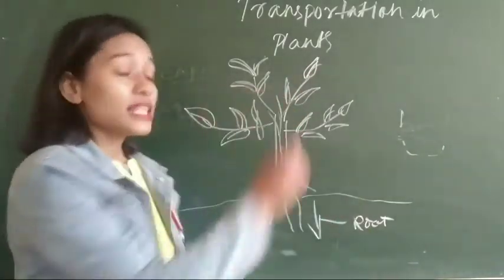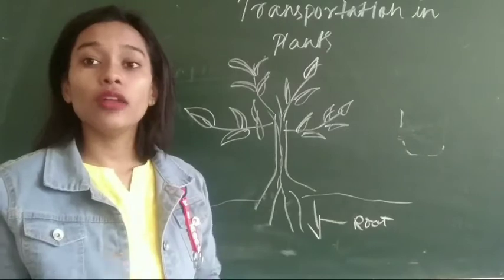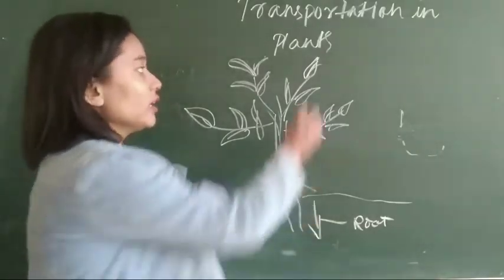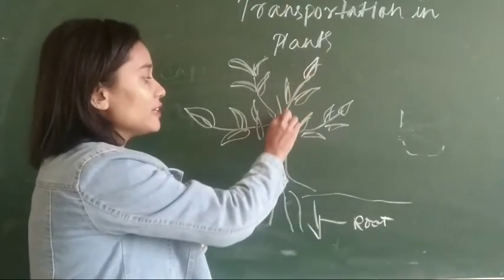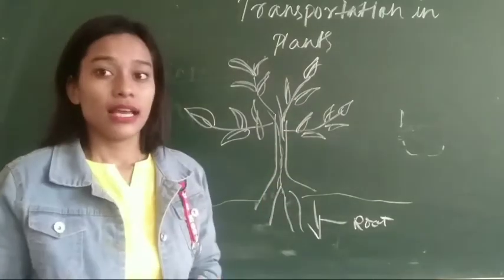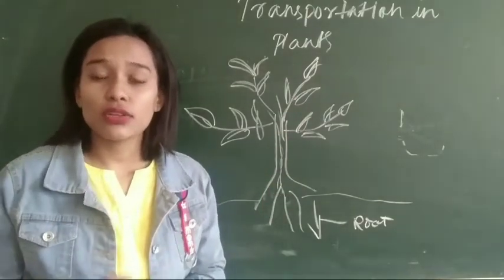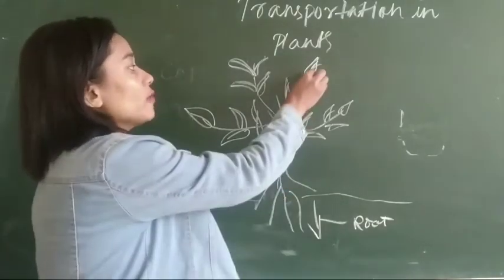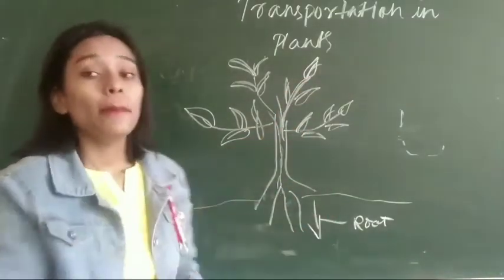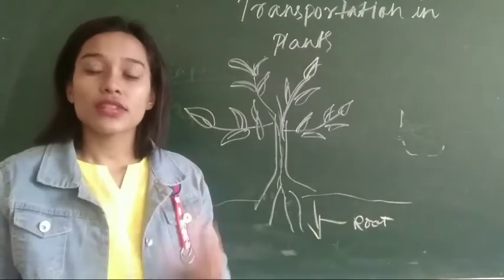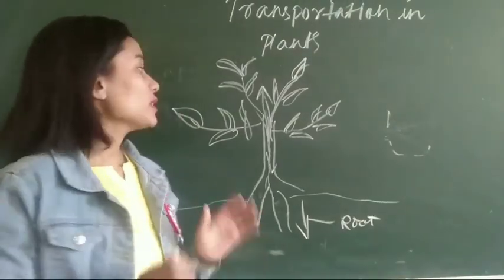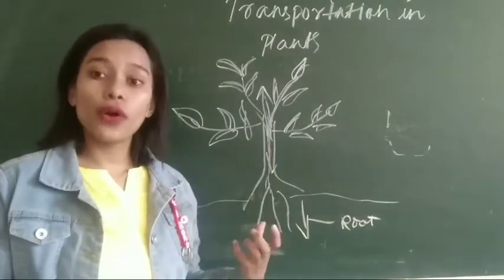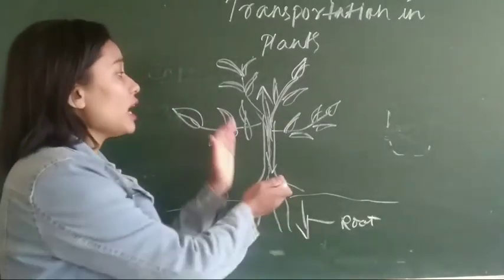Now there is a bundle of tissues called phloem which will bring the food prepared by the leaf to different parts of a plant, and this transportation is called what? Translocation. When food is brought from the leaf to different parts of the plant, this process is called translocation.